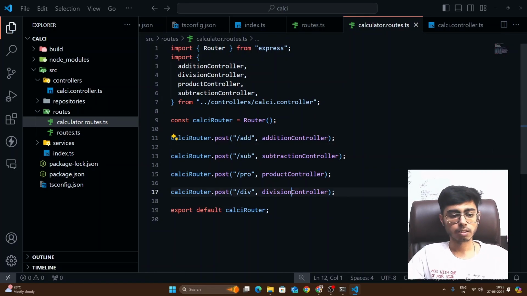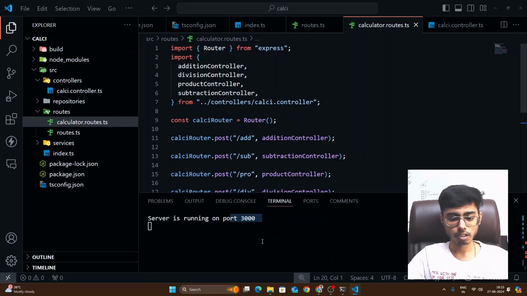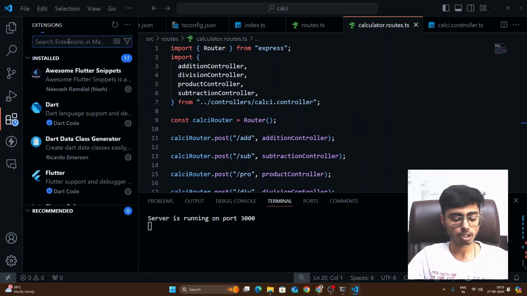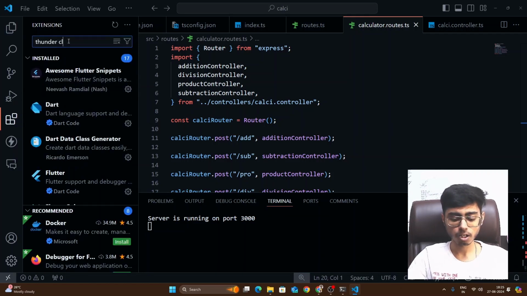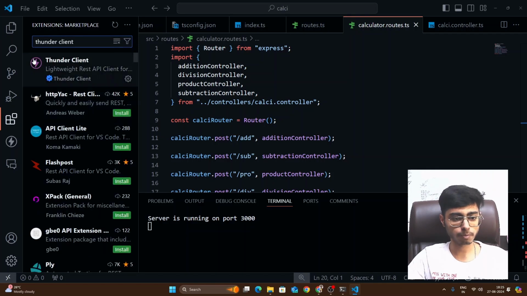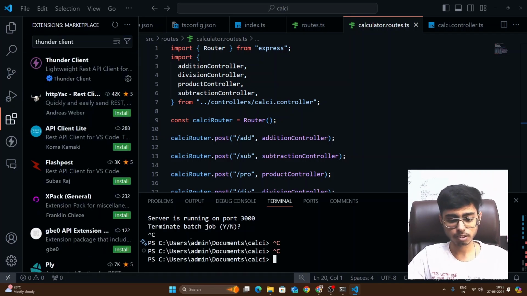Okay, now let's test it. Now we won't be able to test on the browser, so you can use Visual Studio Code Thunder Client. So it's just an extension. You can search in the extension Thunder Client, or you can also feel free to use Postman. In my course we have used Postman, right? So let's just again run the server, npm run dev.